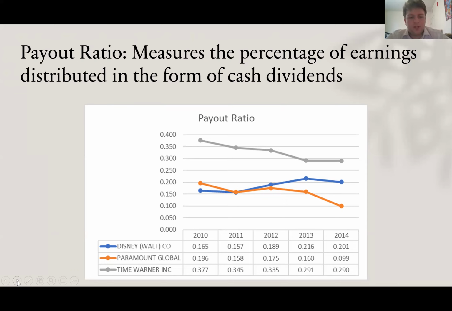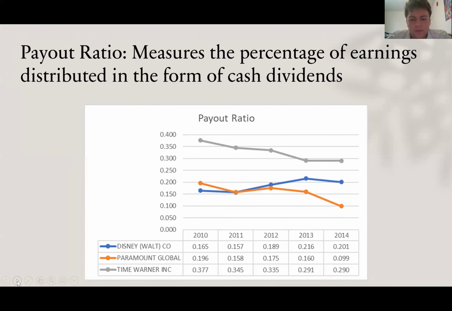So I can see with this graph, Time Warner has the highest payout ratio consistently throughout the 5 years. However, they see a decrease from 2010 to 2013 and level out from 2013 to 2014. And with Disney, they see a slight decrease from 2010 to 2011.